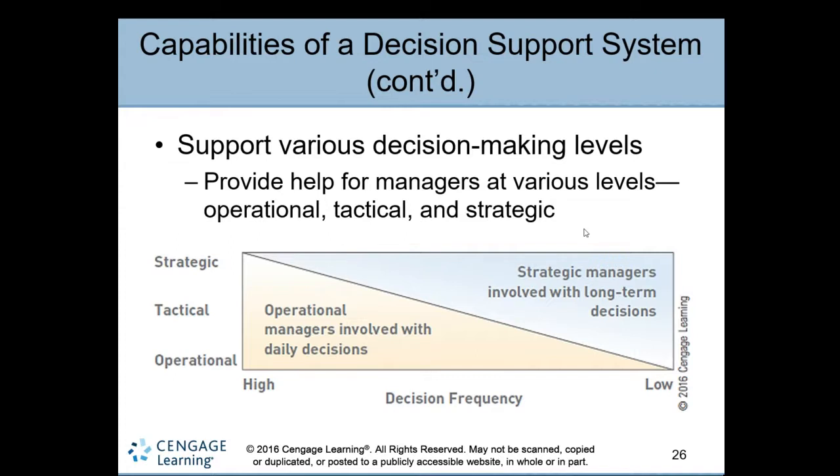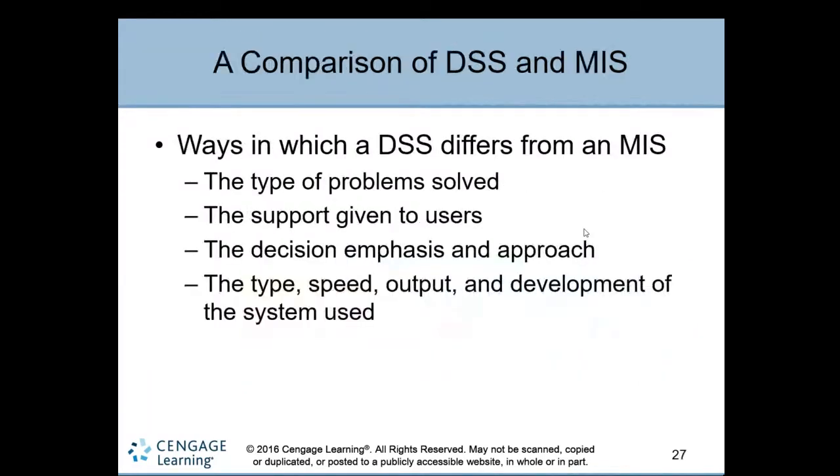Tactical, the middle level, works on achieving these policies made by the senior management. And the operational level is the one who implements and runs, mostly focusing on routine tasks. All this can be done with the help of decision support system software.